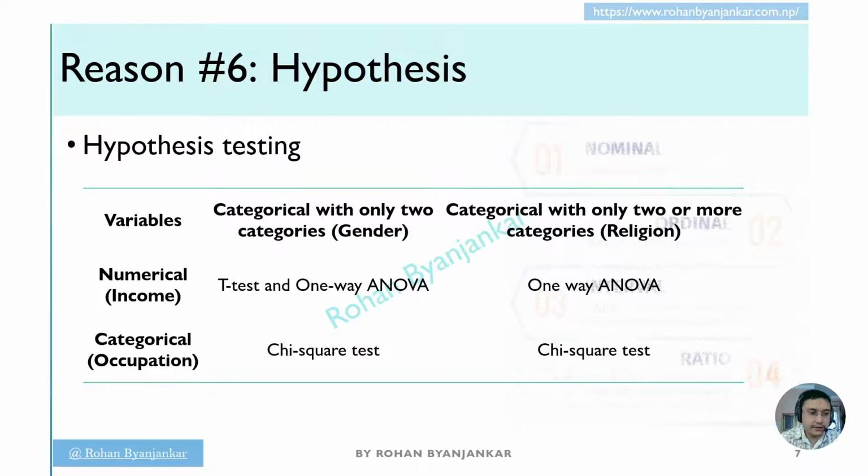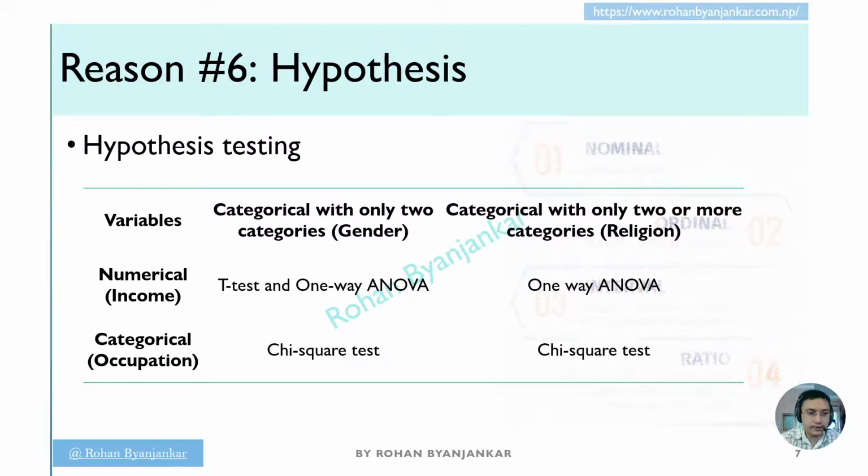If the variables are of numerical and categorical nature, then we can use t-test and one-way ANOVA, and this depends upon the number of categories in the categorical variable, such as gender. If I have gender, then there are two categories, male and female, and I have discarded the third category, that is others, or prefer not to say.